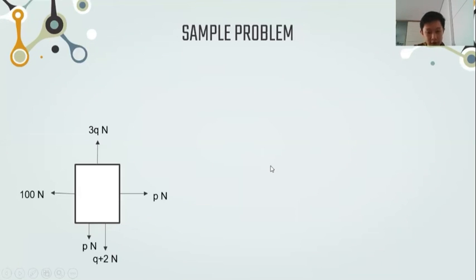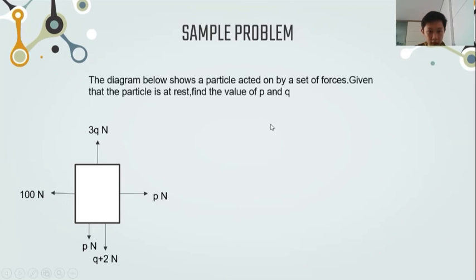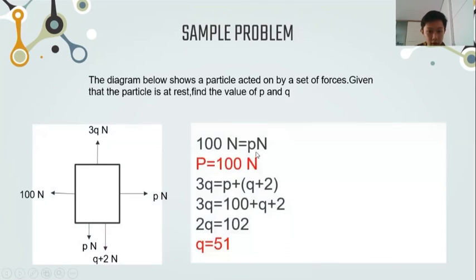Another simple problem is this one right here. 3Q Newton is equal to P Newton plus Q plus 2 Newton. The same thing here, P Newton is equal to 100 Newton. So P is equal to 100. Just cancel the Newton. 3Q equals P plus Q plus 2.